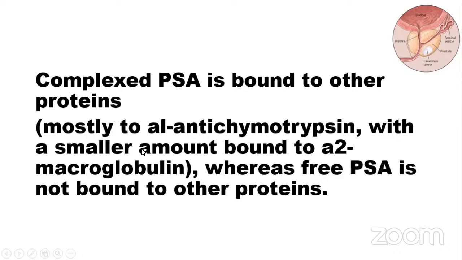So the complex is mostly bound to alpha-1 antichymotrypsin, and a small amount to alpha-2 macroglobulin.